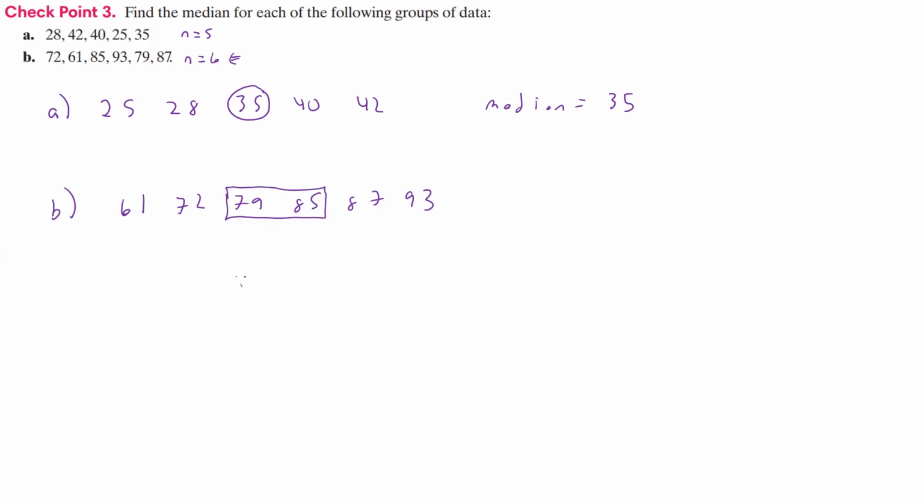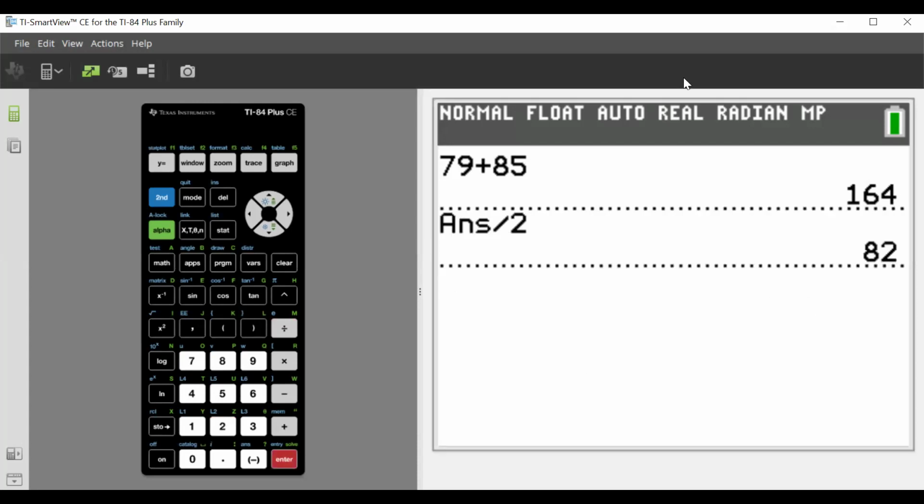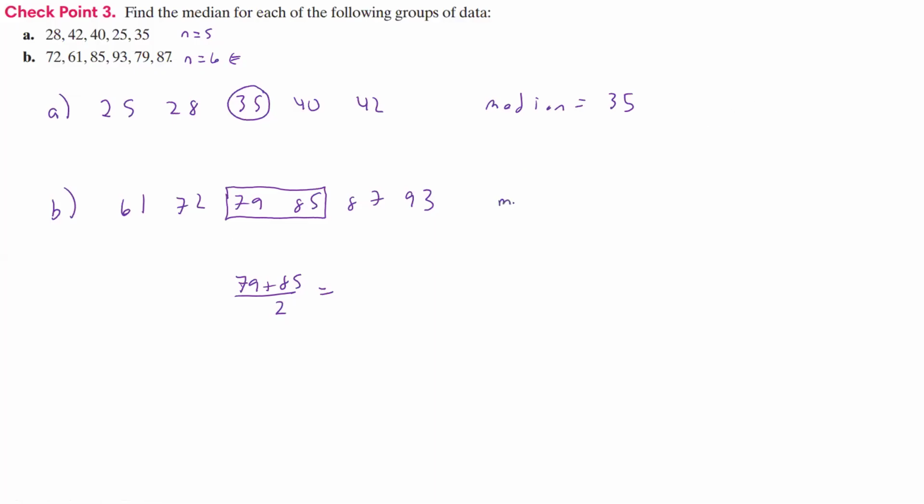So we're going to take 79 plus 85 divided by 2, and that's going to be our median. If we do that, 79 plus 85 is 164, divided by 2 is 82. So that's our median for the second list of numbers. In this case, the median is equal to 82.